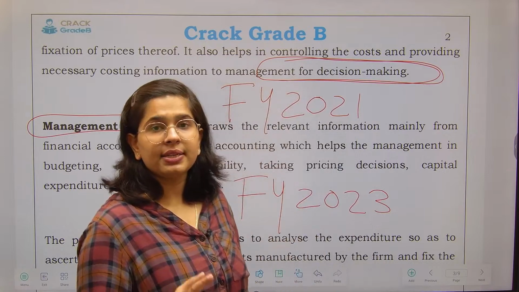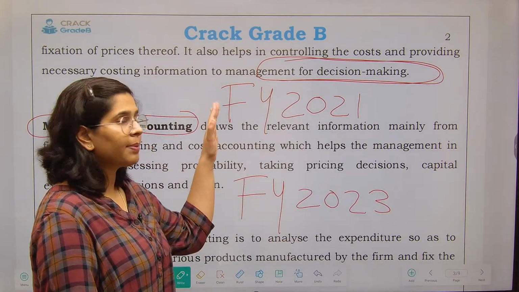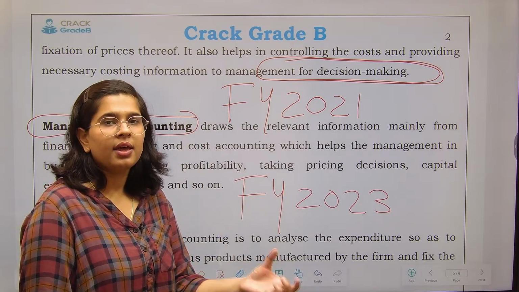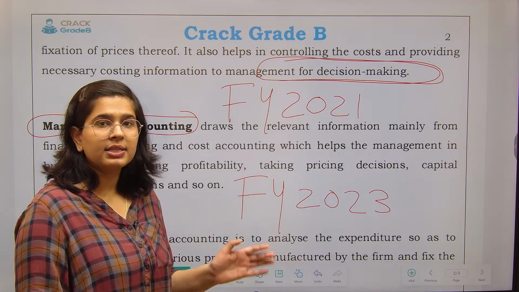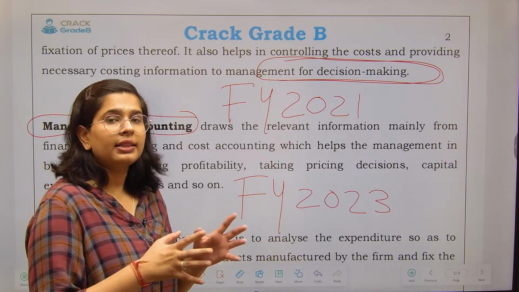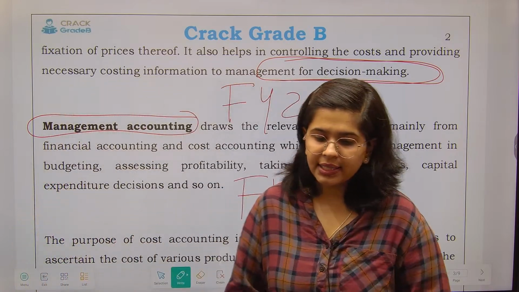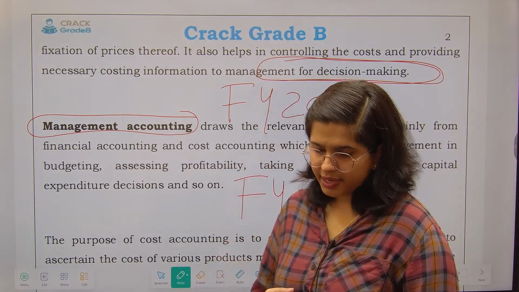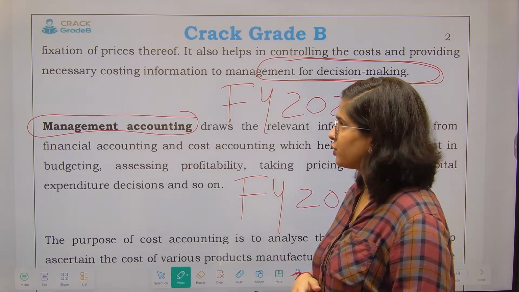So I will present to my boss any financial data in the summarized format. I will not show entry-wise data. What happened in 2021, what happened in 2022, every data summarized all together. This is how I am going to present the data. Okay, now let's see management accounting. Yes, the financial year is from 1st April to 31st March.